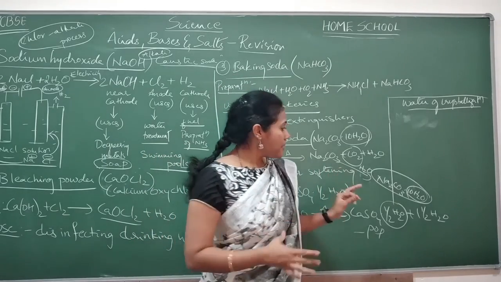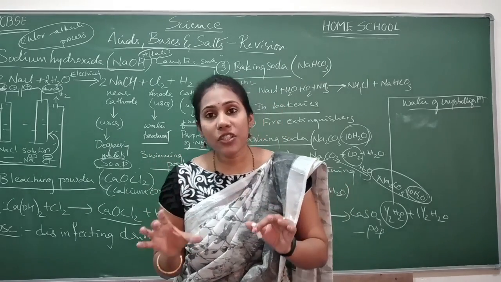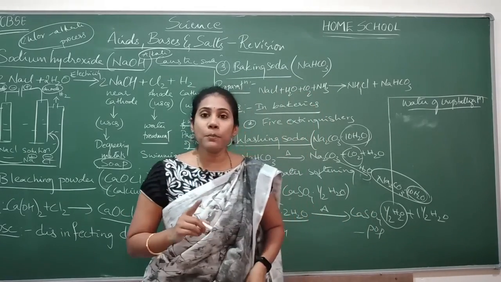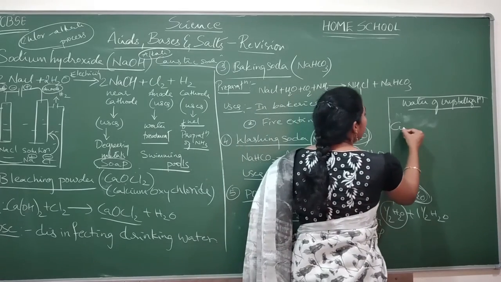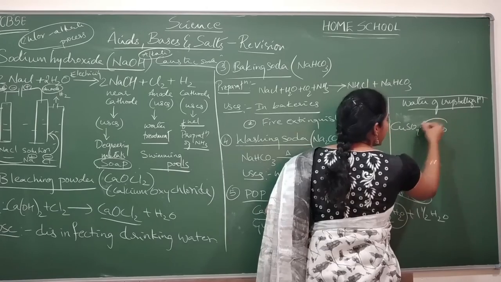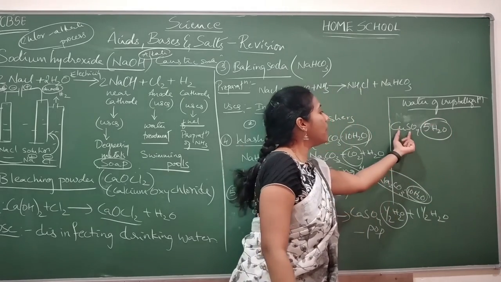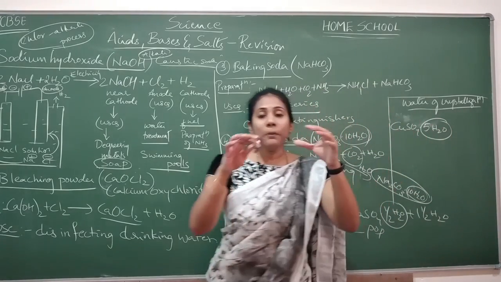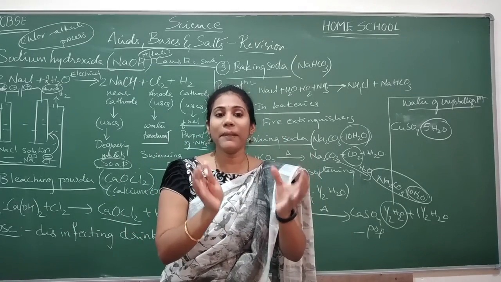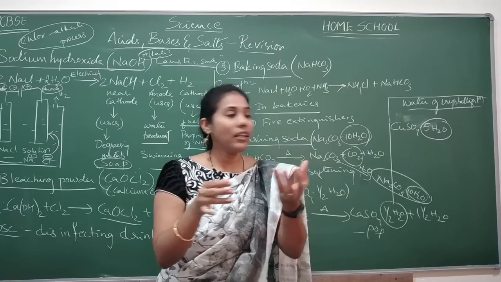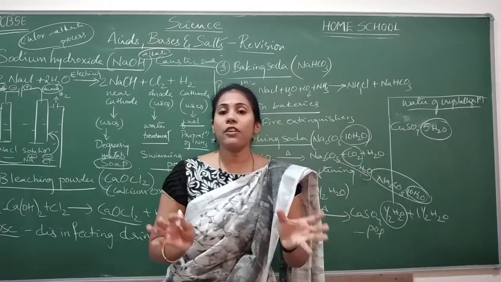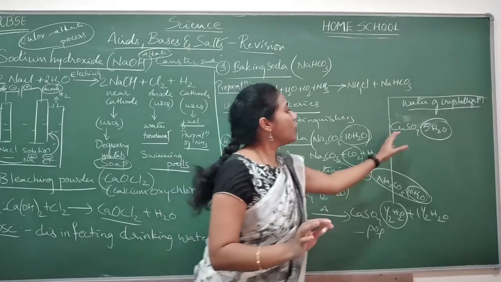Sometimes this water of crystallization is responsible for the color. We all know copper sulfate is blue in color, right? Why is copper sulfate blue? Because of this water of crystallization. Around each molecule of copper sulfate, 5 molecules of water are present. You can't see them with your naked eyes, but you can feel that moistness. That is the reason copper sulfate is blue.